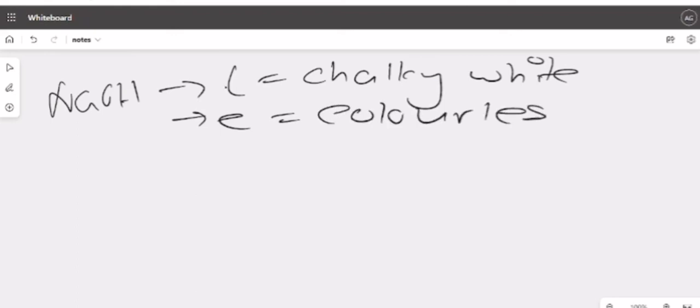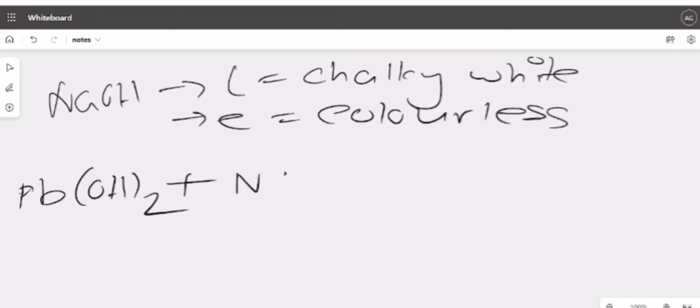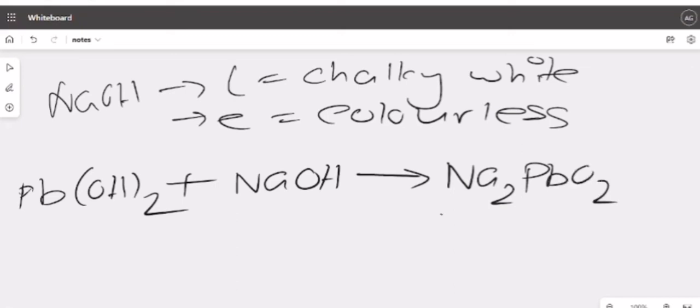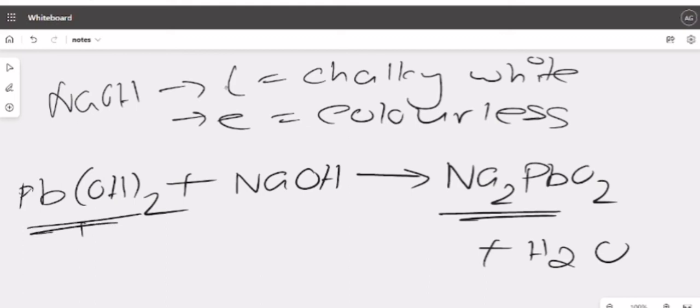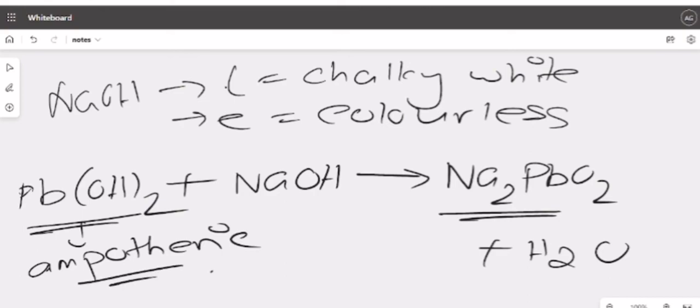Why does it become colorless? Pb(OH)2 was initially present. Pb(OH)2 was present, right? This, when added to NaOH, will form a salt plus water. Now we will ask why. This is an amphoteric hydroxide, not oxide, amphoteric hydroxide.